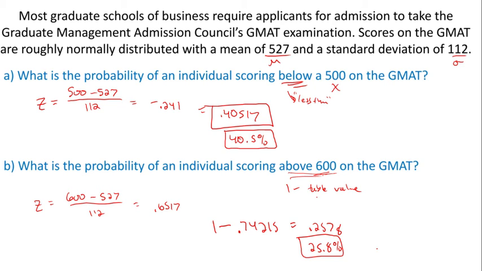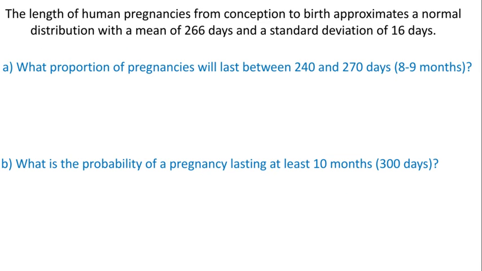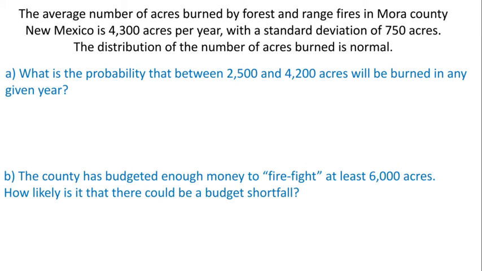So maybe a particular school has, you have to get at least a 600 on the GMAT in order to get into a specific business school. Well, the average person would have like a 25% chance of getting above a 600. Okay. Let's go and look at our next example.